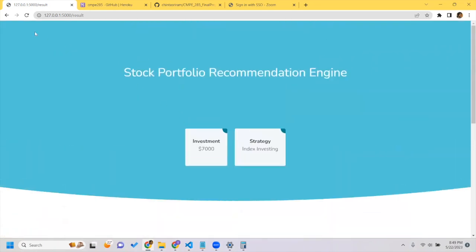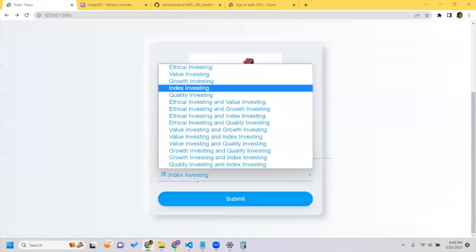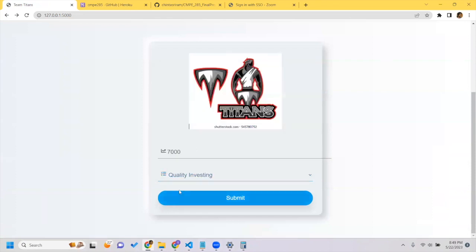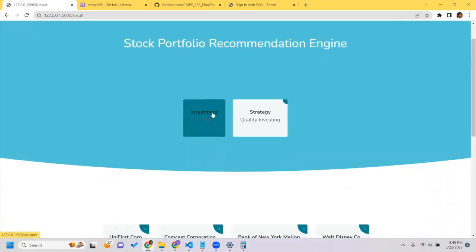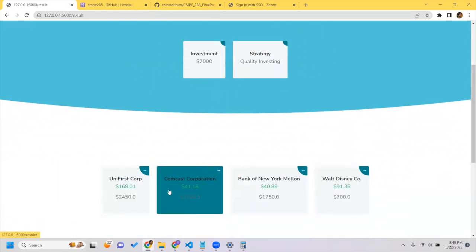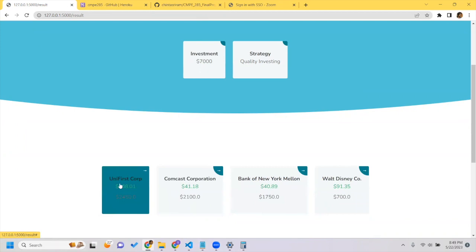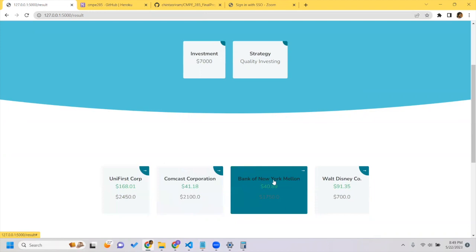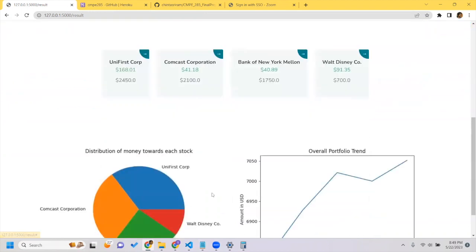And after that, after the sixth test case, let us go with quality investing. So I kept 7,000 as a principal amount, and these are the companies that has been recommended by Yahoo Finance API. And the companies are UniFirst Corp, Comcast Corporation, Bank of New York Mellon, and Walt Disney.